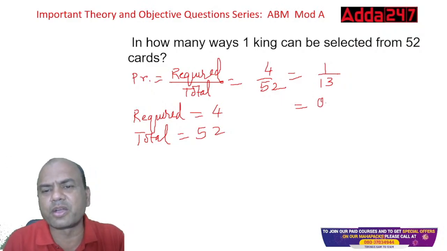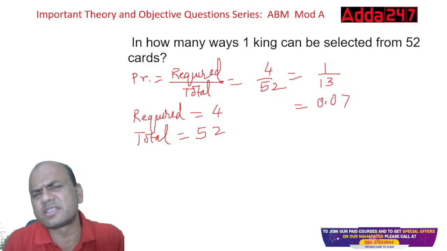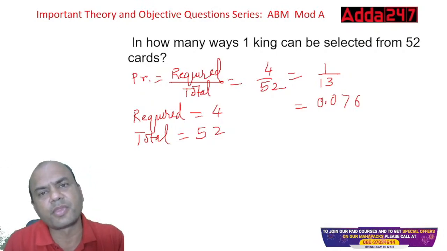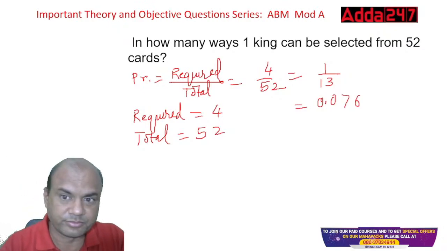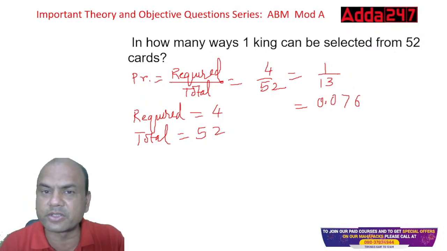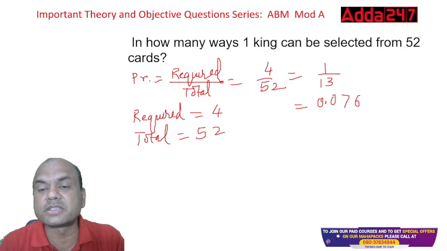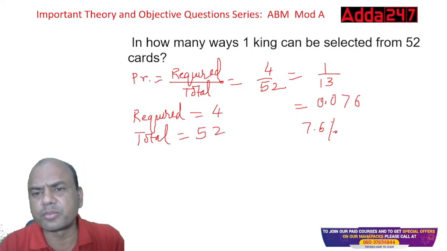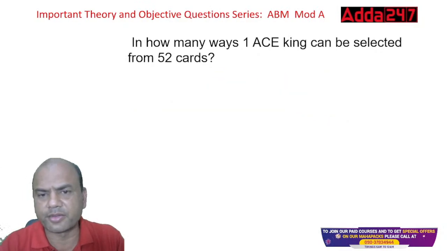If you want, we can divide it also. 0 point. 13 sevens is 91. Again 90 remains, right? 13 sixes is 78. So 0.076. Or you can keep it 1 by 13 also, depending on what is given in the exam. If they give you 1 by 13, mark it 1 by 13. If they give you decimals, mark 0.076. If they give you percentages, then it will be 7.6%. Am I right over here? Yeah, correct.